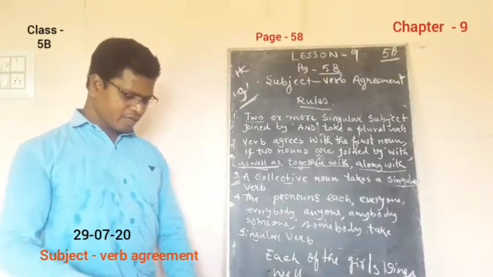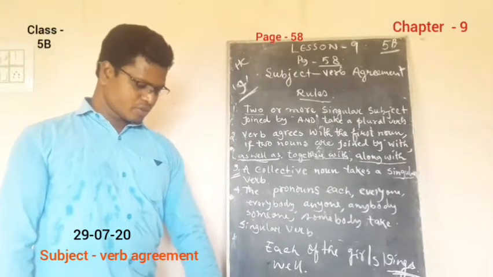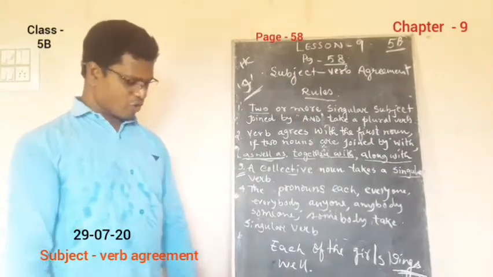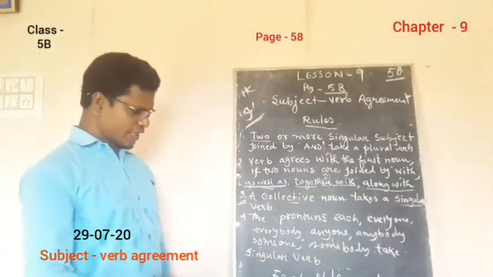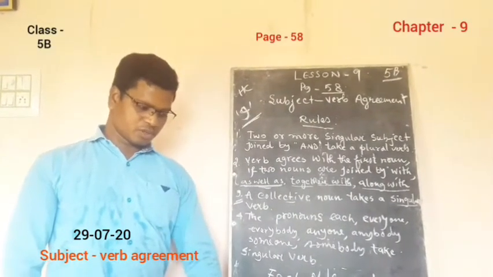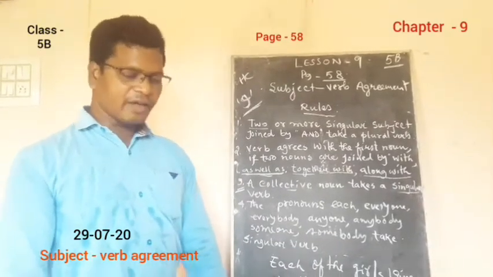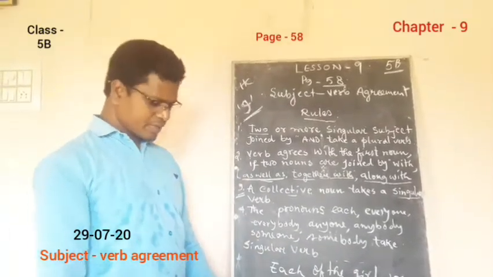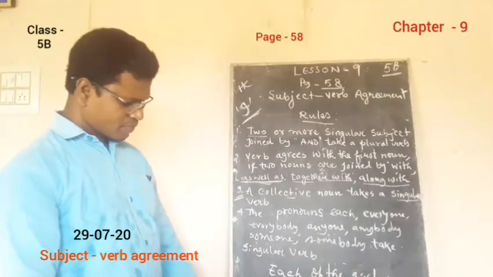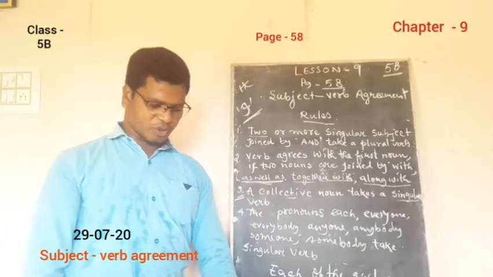Each boy chooses the role he wants to perform. The word each takes a singular verb. So each boy chooses the role. This way you are going to do the whole of question number A, and let us see question number B as well. B: complete the given sentences using has or have.